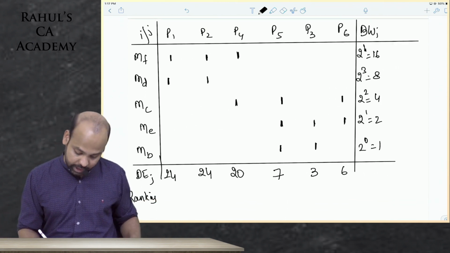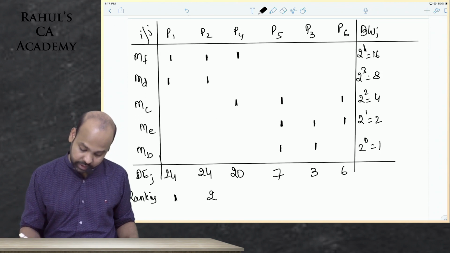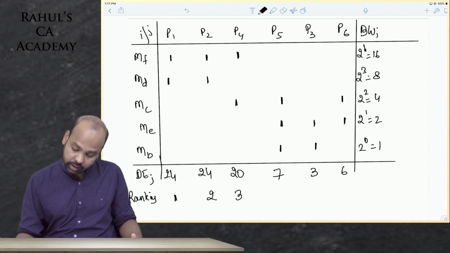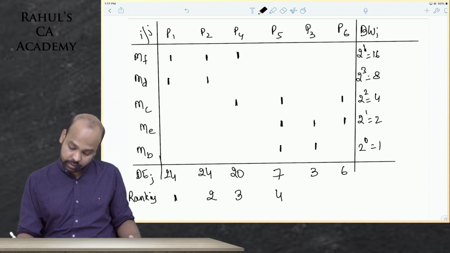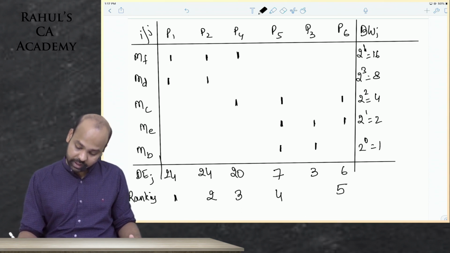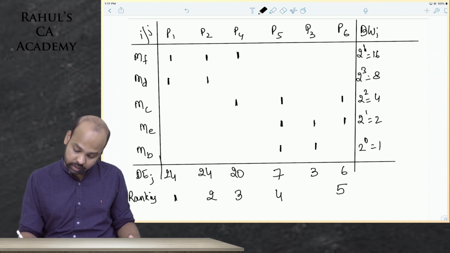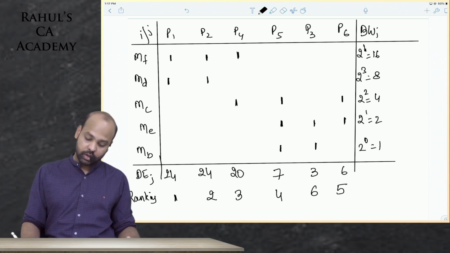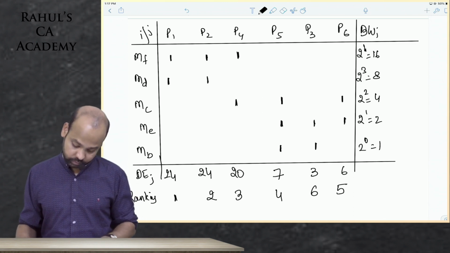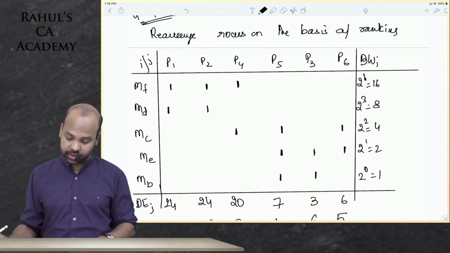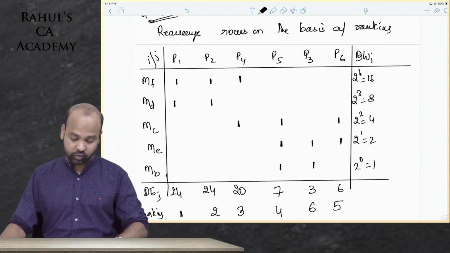Ranking, guys: part 1 is the first ranking, part 2 second ranking, part 4 third ranking, part 5 is the fourth ranking, part 6 is the fifth ranking, part 3 is the sixth ranking. Okay, so this is the interchange, beta. Again, guys, what you'll do is interchange. Just in case you're not done with it, beta, I'll zoom in.